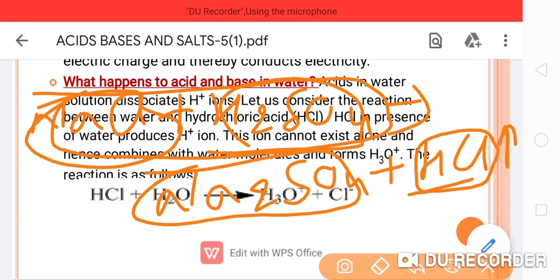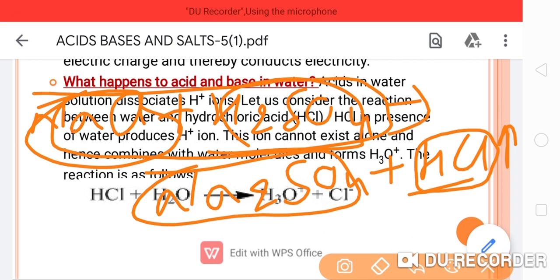The acidic behavior of an acid will show only in a medium. Means to show the acidic behavior of HCl, there is a need of a medium. So the medium is water. Inside the water, it will dissociate into H positive and Cl negative ions. Similarly, in case of a base also.